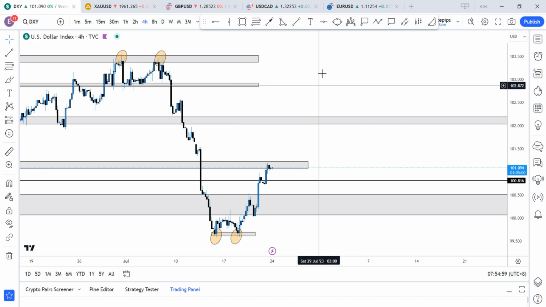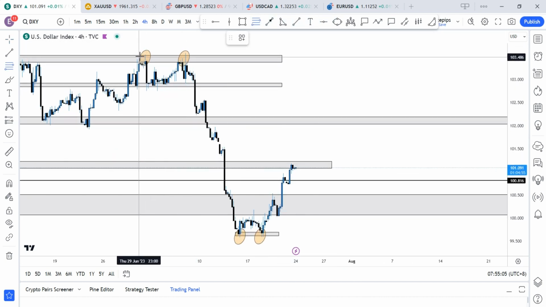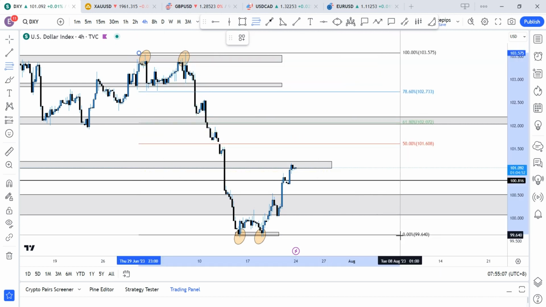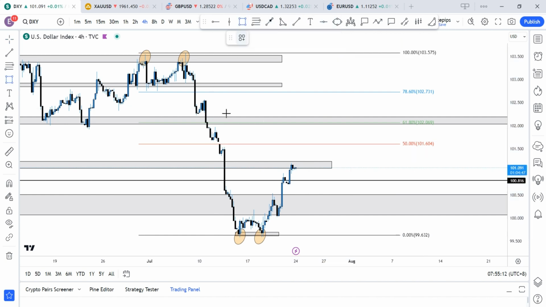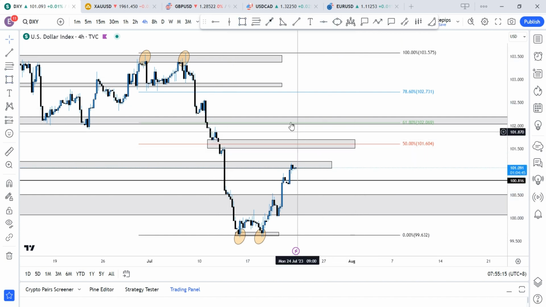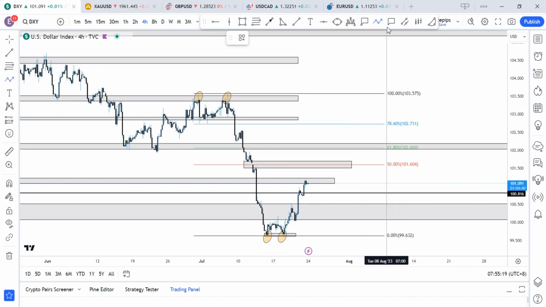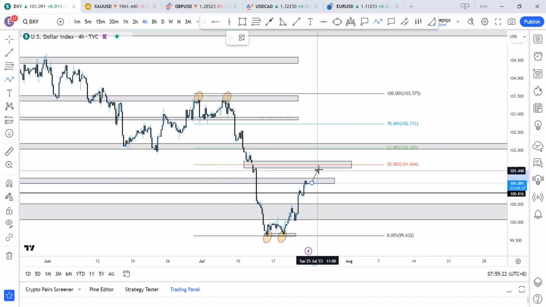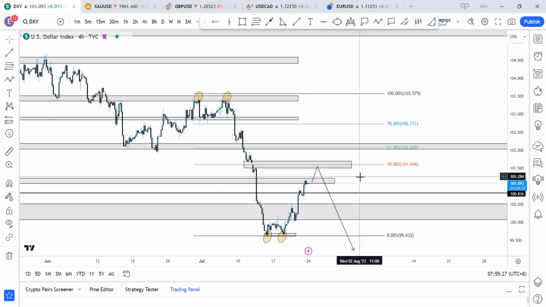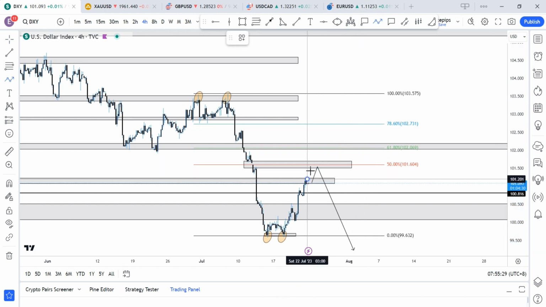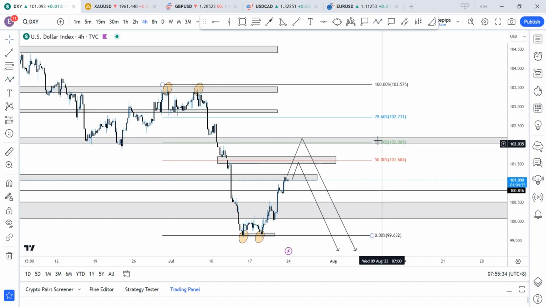Over here on the 4 hours time frame, if we pull up our Fibonacci retracement tool and put that long run to the downside and then the pullback, we could anticipate that price might come back to these regions here, or we could retest 61.8 before going to the downside. So for the week, it's either price just weakens to this region and continues to the downside, or we could get price coming to these regions of 61.8 before continuing to the downside. So these are the things I'm anticipating.